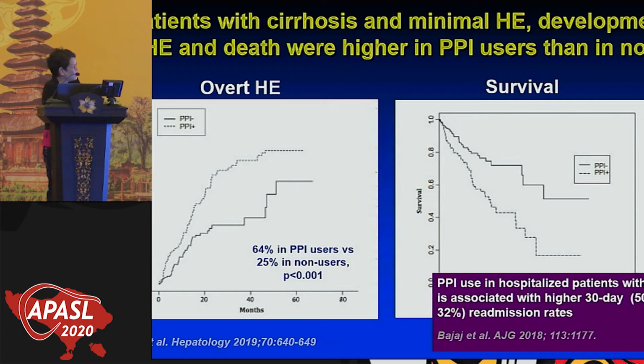And this is another study from Dr. Bajaj that looks at PPI use in hospitalized patients with cirrhosis being associated with higher 30-day readmission rates. So I would claim that this is beyond the guidelines, that once you prove that the bleeding is from varices, you can stop the PPI.